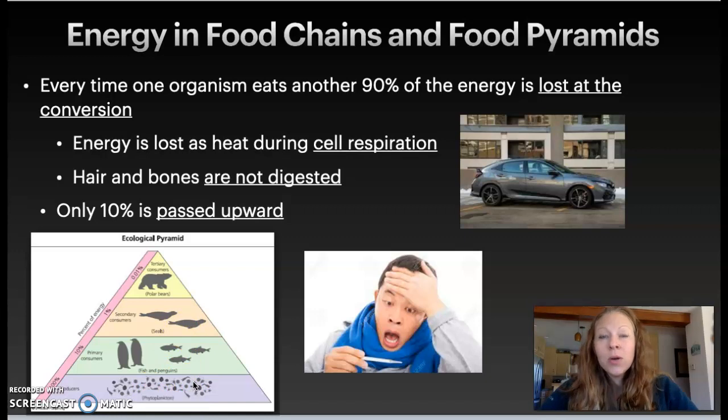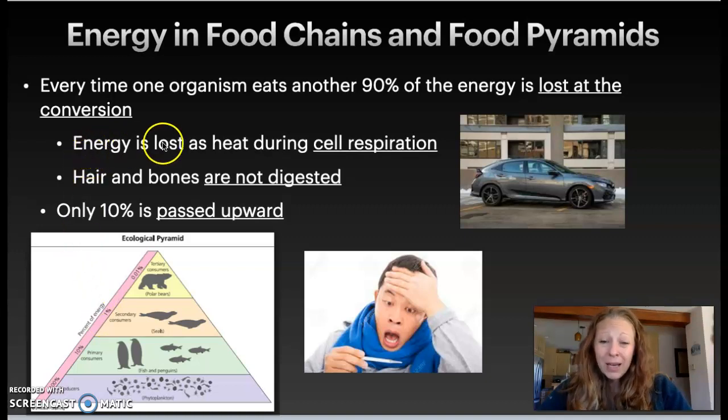If you look out the window, I'm looking out the window, I see trees, I see grass, I see plants, I see a couple birds. I don't even see any secondary or tertiary consumers out my window, but I see lots of producers. And that is because we have to support all of these organisms in an ecosystem. So as the energy is passed upward, it's lost. 90% of it is lost.